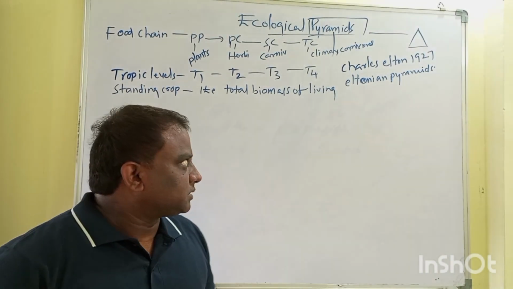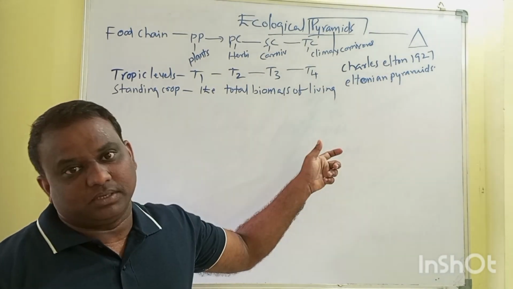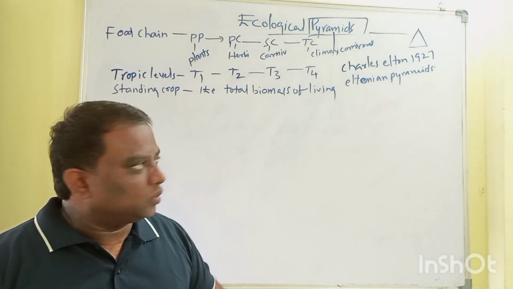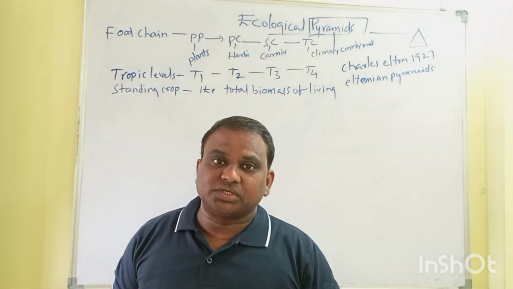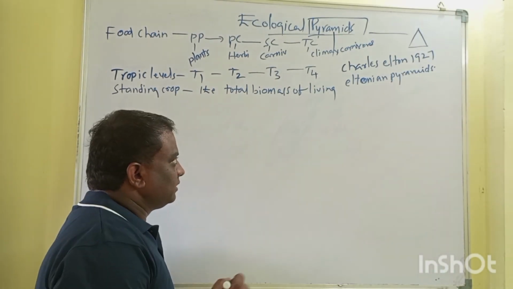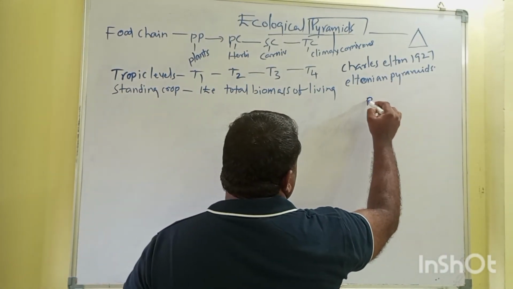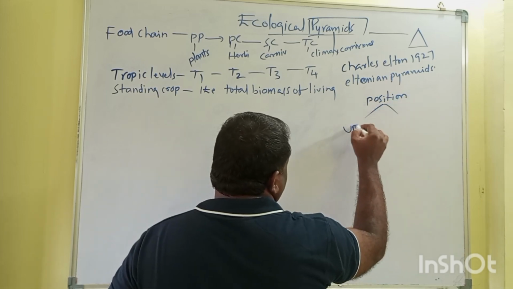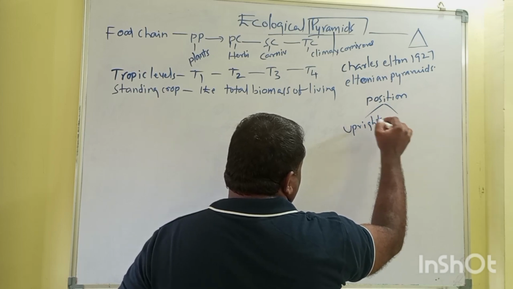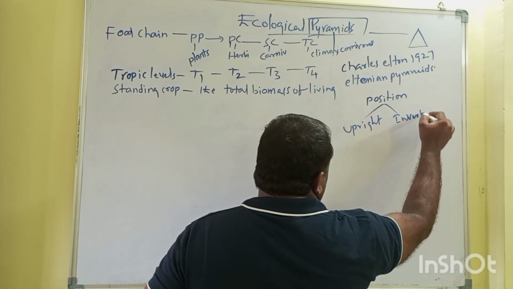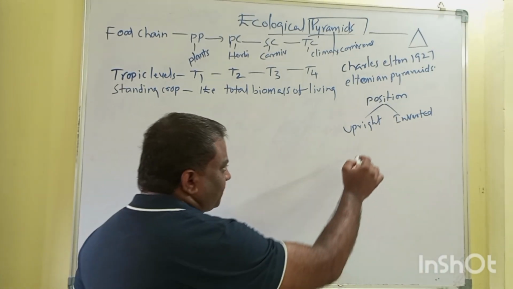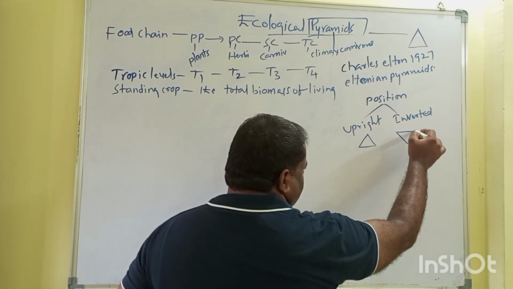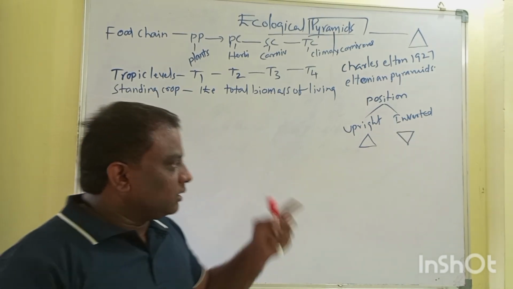Now coming to ecological pyramids, the pyramids are commonly in a triangular shape. Based on the shape and the position of the pyramid, there are two words we need to understand. When you look at the position of the pyramid, there is a pyramid called upright and a pyramid called inverted. This is the upright pyramid. This is what is called an inverted pyramid.